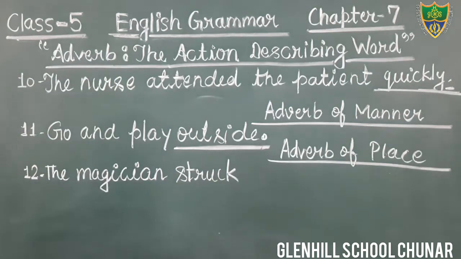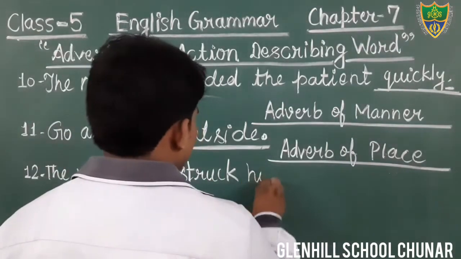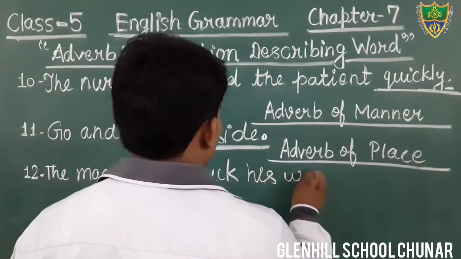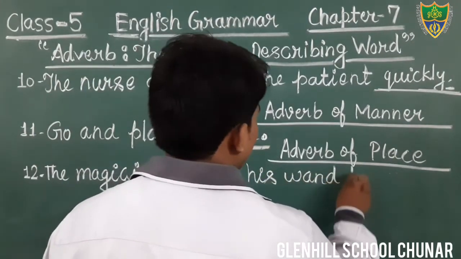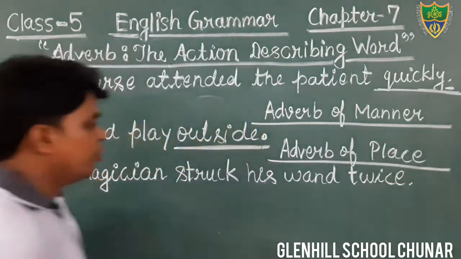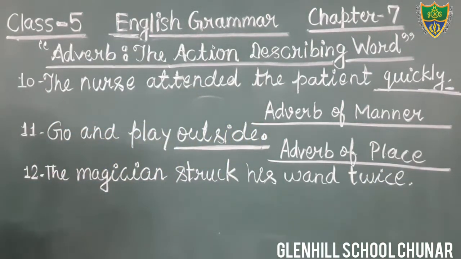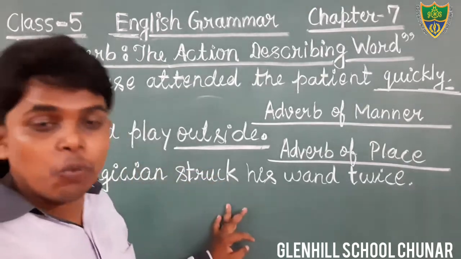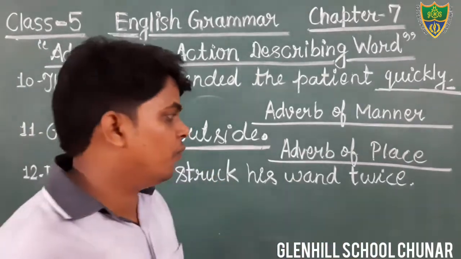Just see, the magician struck his wand twice. Wand, W-A-N-D, twice, T-W-I-C-E. Okay, students, in this sentence you have to tell the adverb. What is the adverb? Twice.